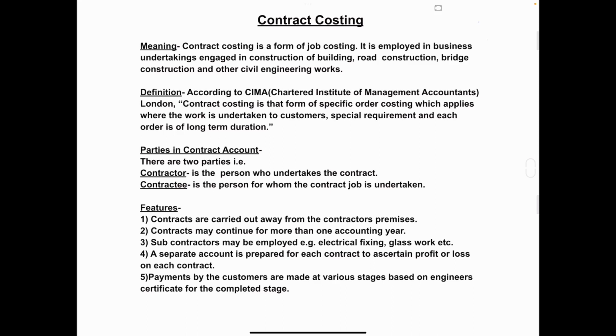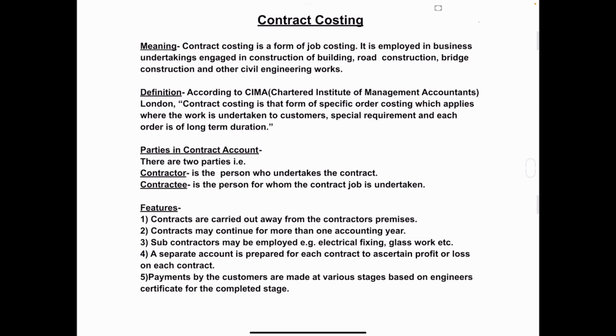Today's topic is contract costing. Meaning of contract costing. Contract costing is a form of job costing. It is employed in business undertakings engaged in construction of building, road construction, bridge construction, and other civil engineering works.